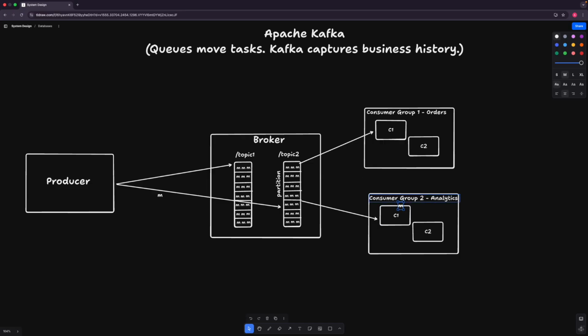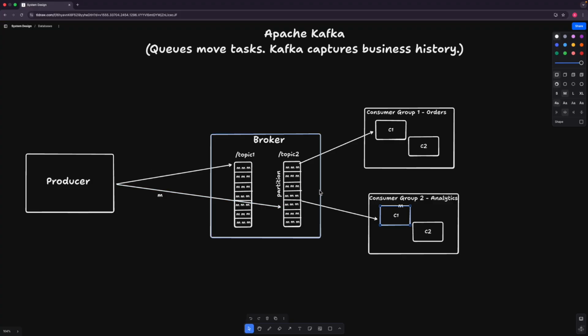That's not possible in the case of SQS, because in SQS every queue will be assigned to one single consumer, but here with one topic multiple consumer groups can consume the same message. So that's a simple overview of how Apache Kafka works or is configured.